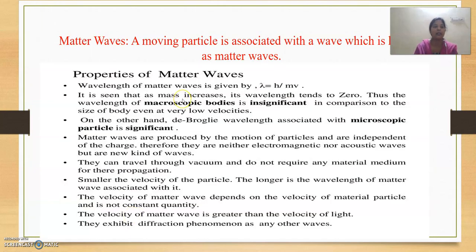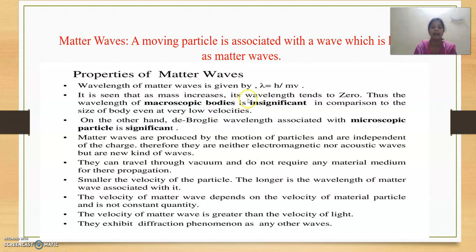The next topic is matter waves. So what are matter waves? A moving particle associated with a wave is known as matter waves. The matter wave is given as lambda equals h by mv. So from this equation we can say that as the mass increases, lambda decreases. On the other hand, the de Broglie wavelength associated with a microscopic particle is significant.